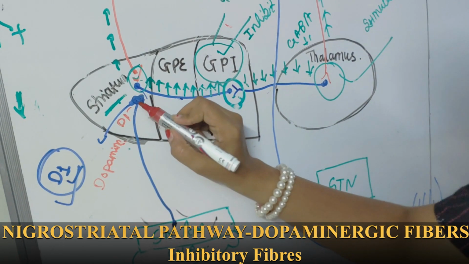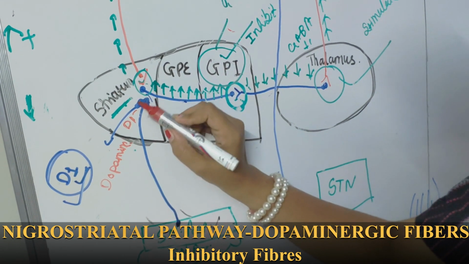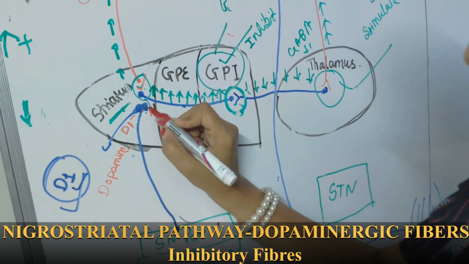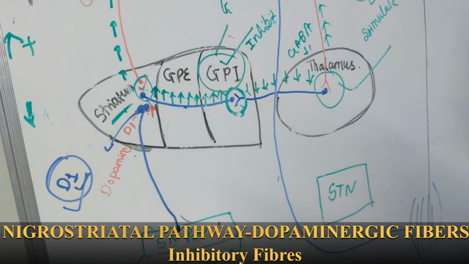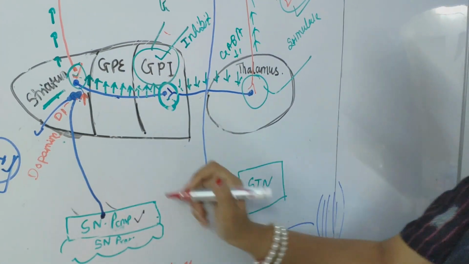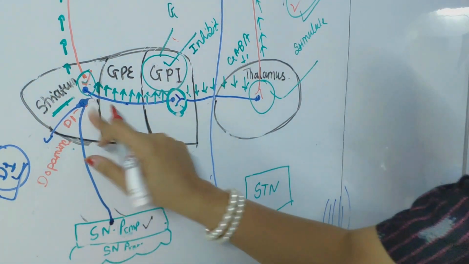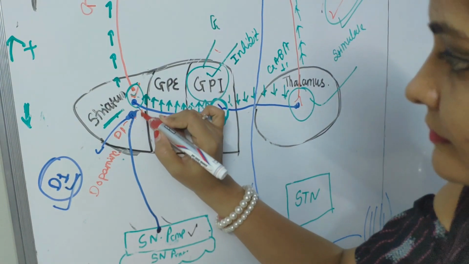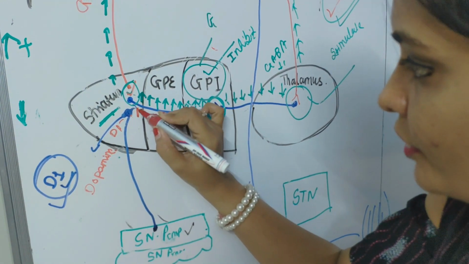So whenever you stimulate this receptor, it will secrete more and more amount of dopamine. Fine. And this dopamine will be secreted throughout the fiber. Okay. So you know the dopamine, it is inhibitory in nature. So more amount of dopamine